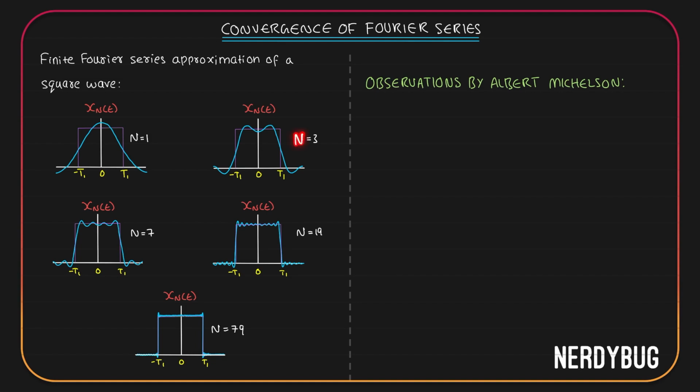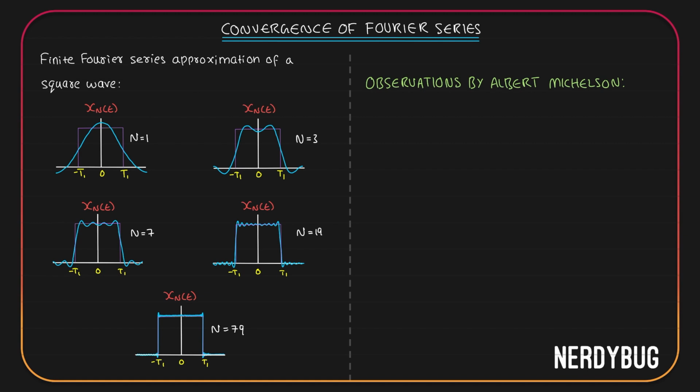Then he increased n to 3. He got a better representation that looked like this. Then he made n equals 7. You can see he got a much better representation that looked like this. Then he made n equal to 19, and after that n equals 79. What we can observe here is that the approximate representation is actually getting closer and closer to its original function.